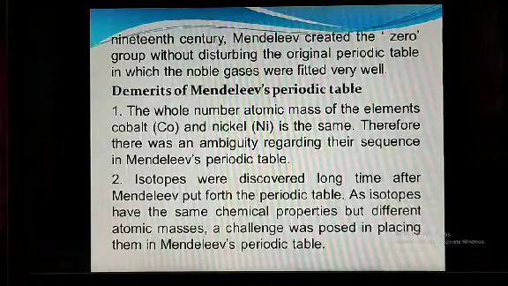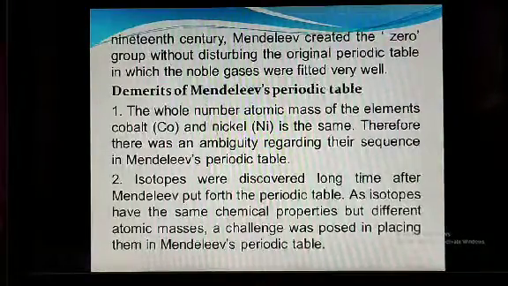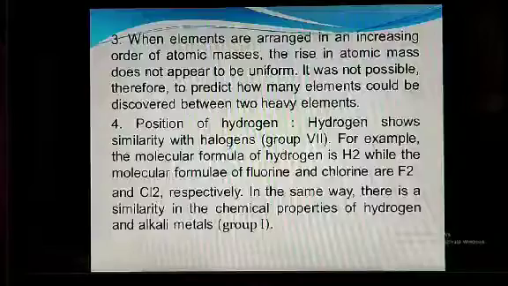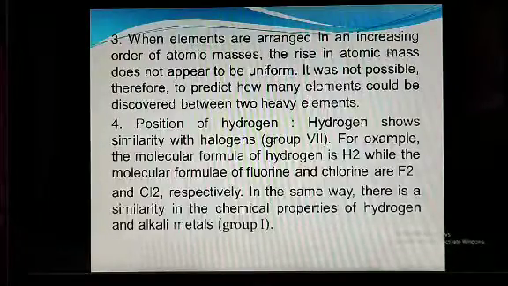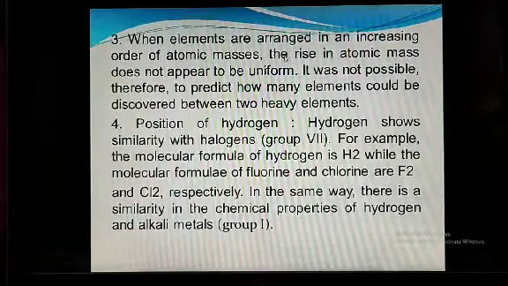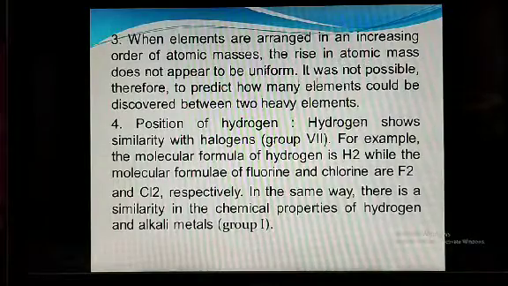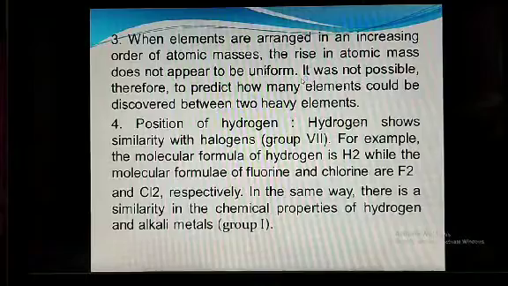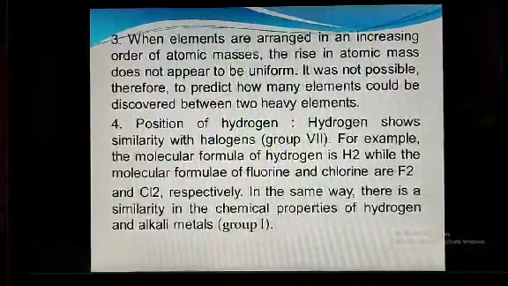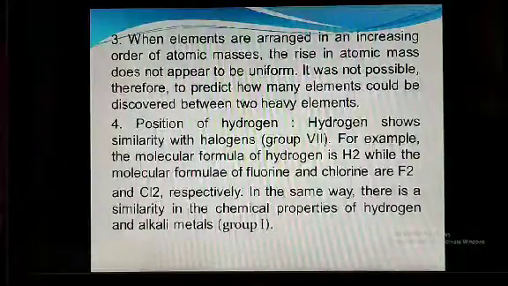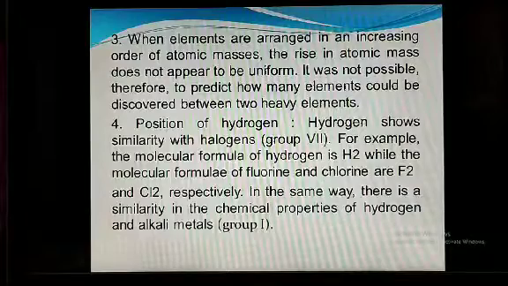A change was proposed in placing them in Mendeleev's periodic table. Also, when elements are arranged in increasing order of atomic masses, the rise in atomic masses does not appear to be uniform. It is expected that atomic mass should be rising uniformly, but that does not happen.